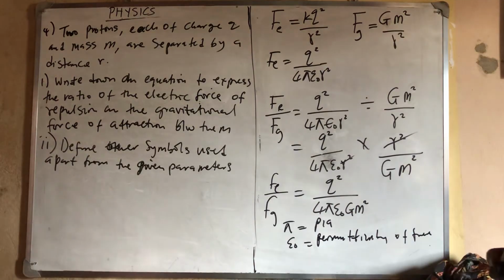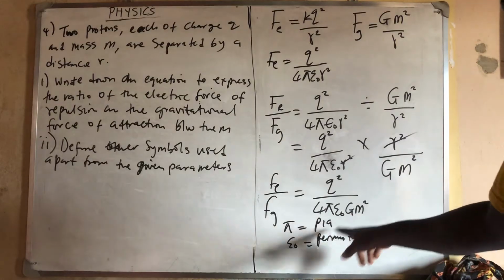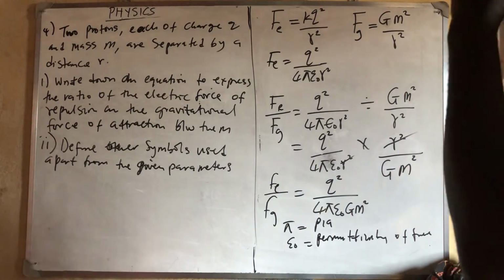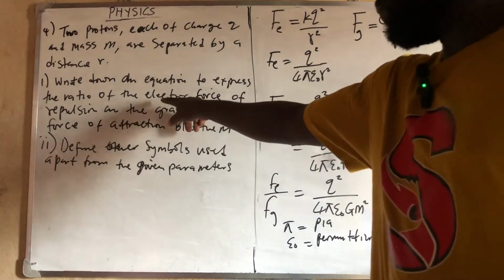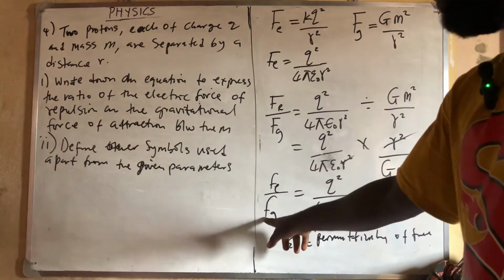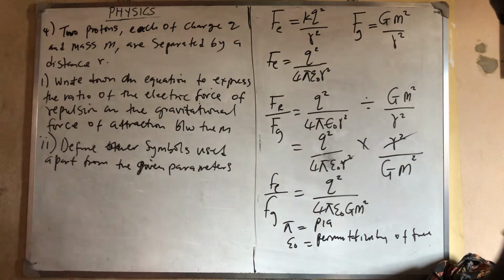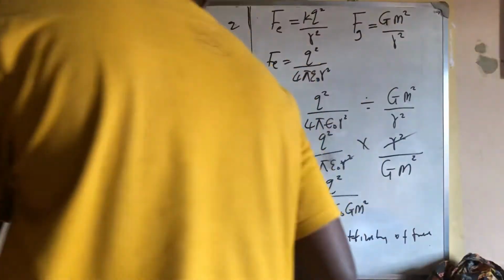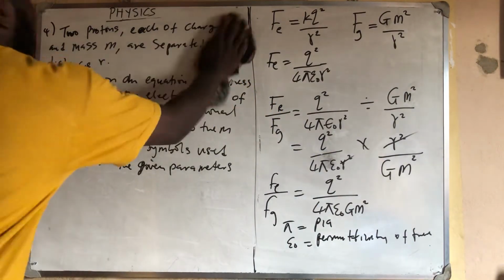The next thing there is G. I told you that G is the gravitational constant. Then Fe is the electric force, and Fg is the gravitational force. And then you are done listing the elements there.